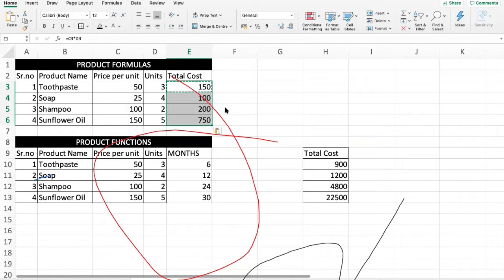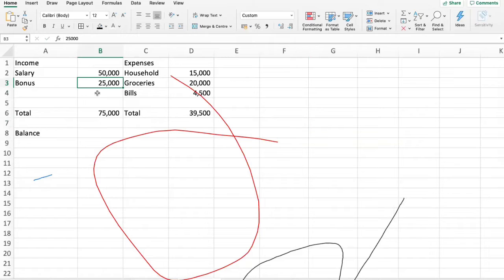Let's move on to the next formula. Okay, I hope everyone is there. So now this is the subtraction formula. How to do subtraction? In subtraction, we don't have any functions. There are no inbuilt functions made by Excel. We have to do it manually when we want to subtract anything.